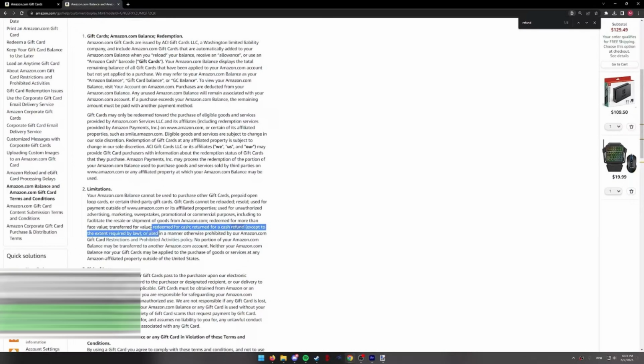So, to put it simply, as of now, it's impossible to transfer or withdraw your Amazon gift card funds to a bank account, Cash App, or any similar platform. The only way to use your gift card balance is by spending it directly on Amazon.com to purchase products or services available on the site.